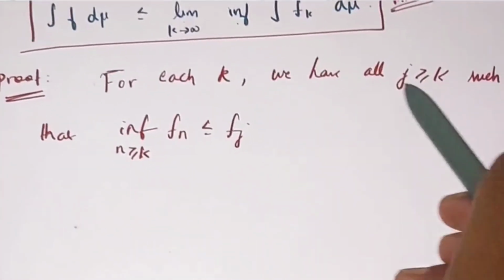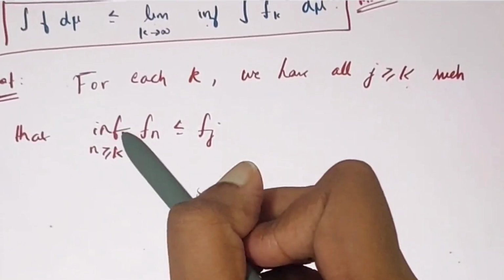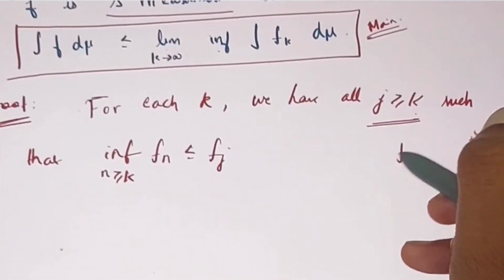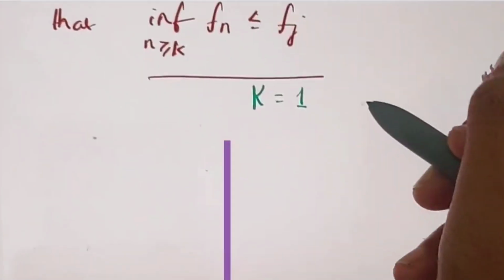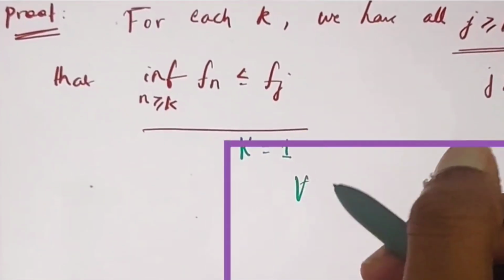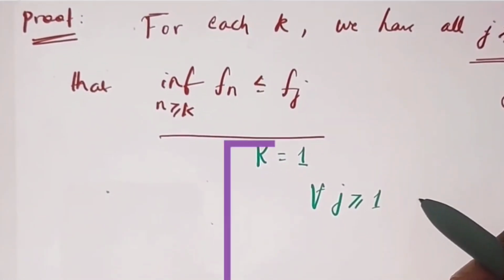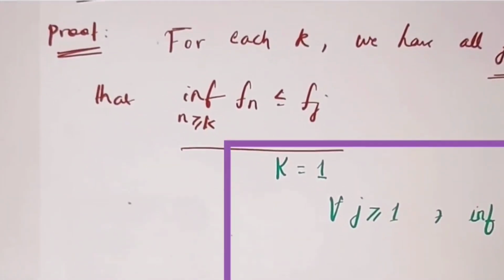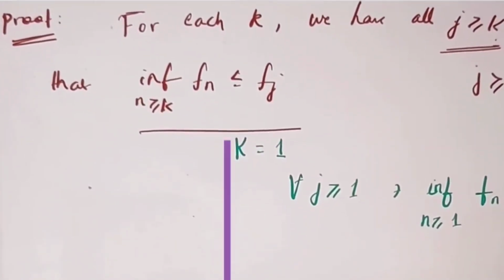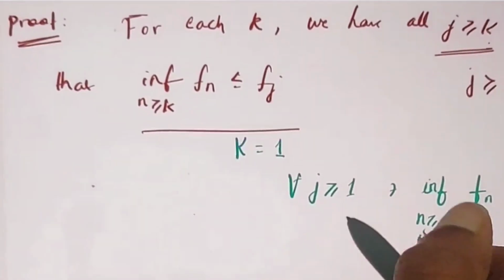For each k, we have for all j greater than or equal to k that the infimum of fn is less than or equal to fj. Don't worry, I'll explain everything. Take the basic elementary case, k equal to 1. So for all j greater than or equal to 1, we have the infimum running over n greater than or equal to k, where k here is 1, of fn is less than or equal to fj. What is j actually? j will be greater than or equal to 1.